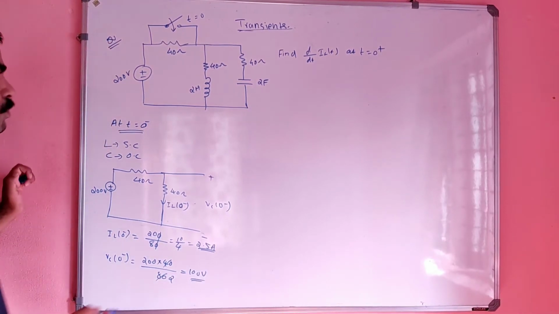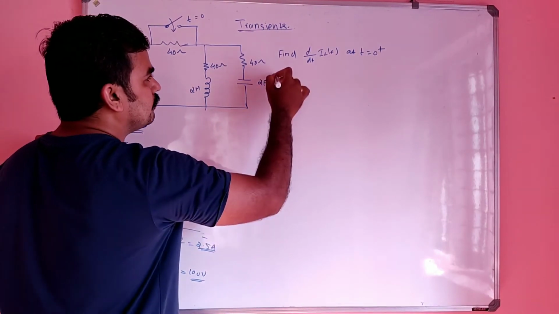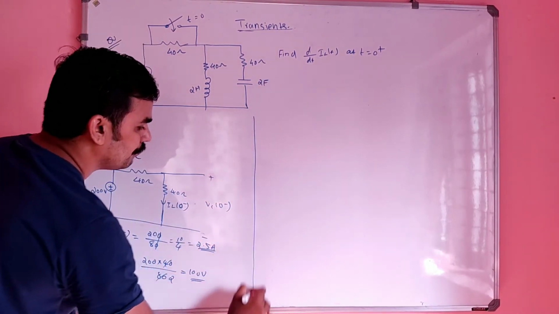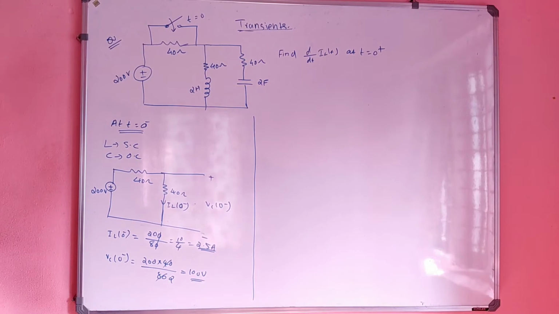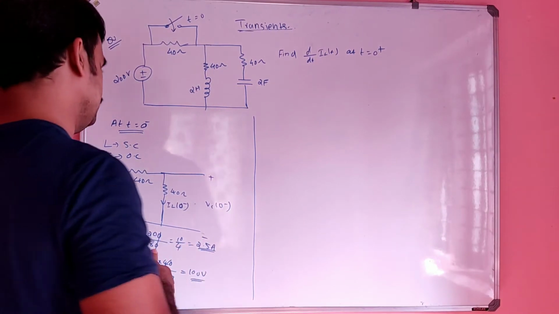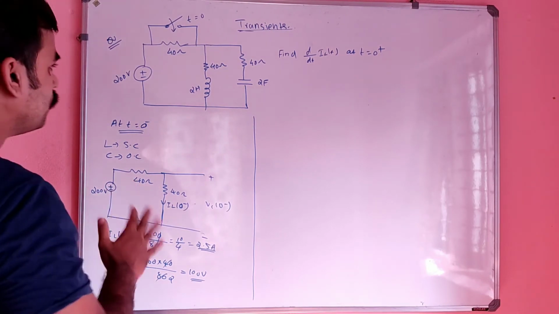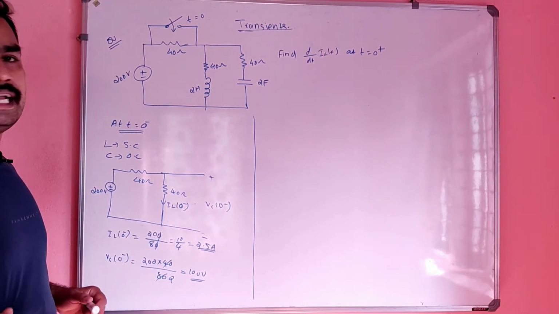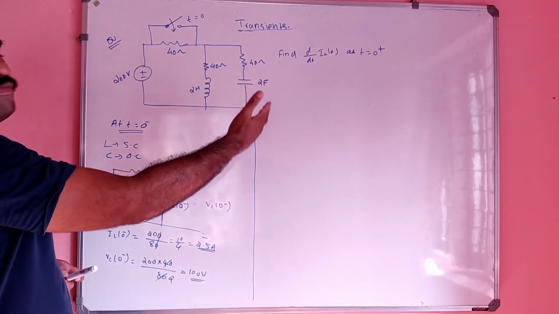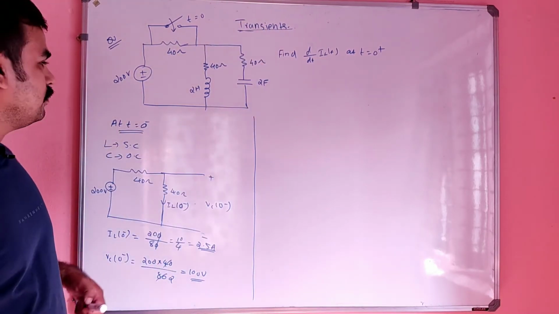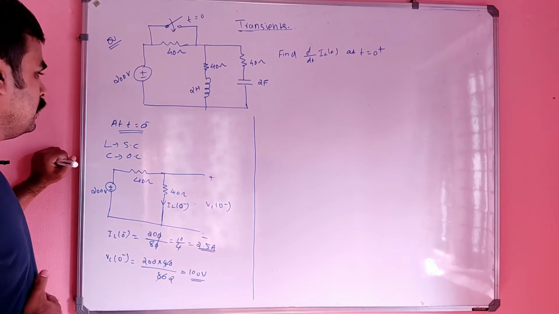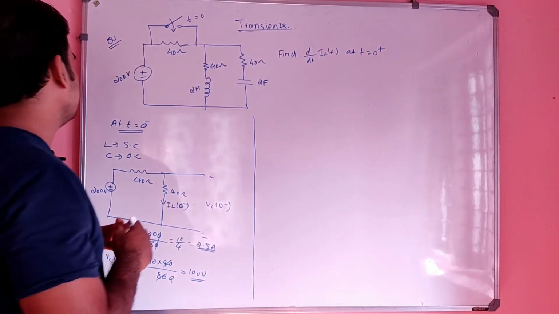So now what do you have in your hand? You have IL of 0 minus and VC of 0 minus. Did you get it? Do you have any doubt until now? Okay. And we are still far away from our destination. Step by step we will do.